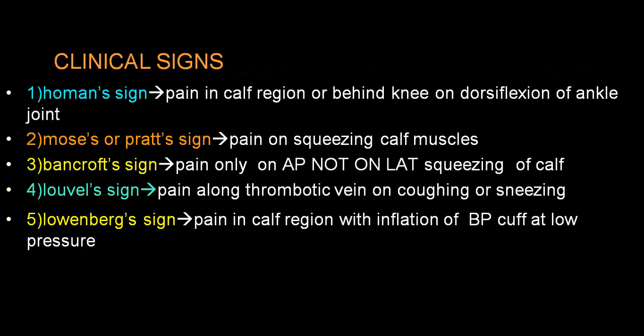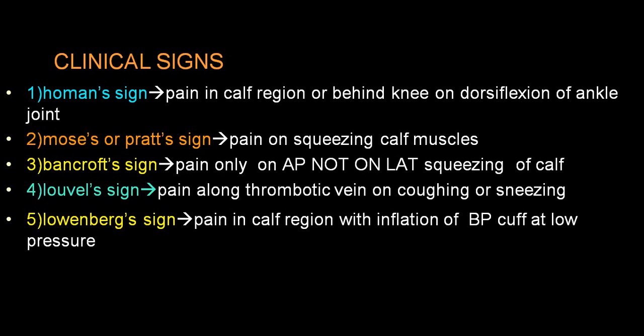secondary to DVT. And certain signs like Homan's sign, where when you do a dorsiflexion at the ankle, the person will complain of pain in the calf region. Mosses sign or Pratt's sign is because of squeezing of the calf muscle. Don't do that, because it can dislodge a thrombus and can end up with pulmonary embolism. This test should not be done as far as possible.